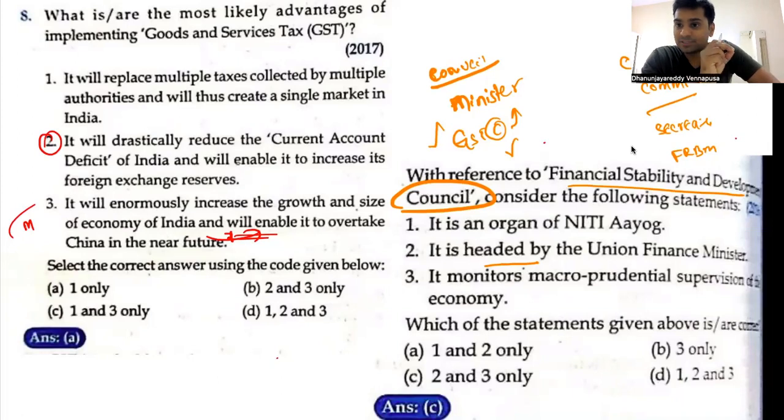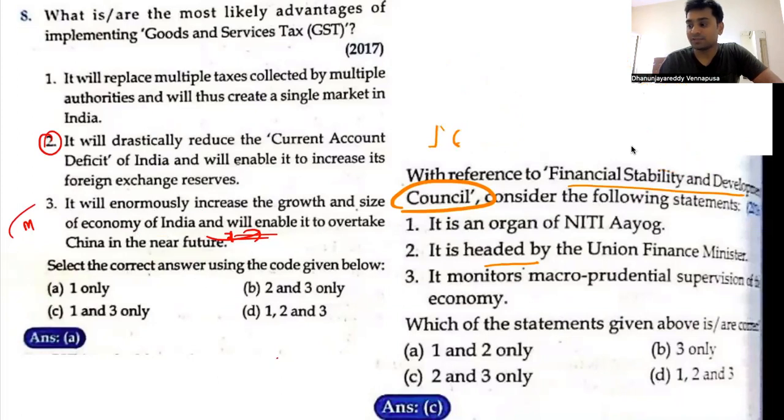So whenever you come across commissions, like the Justice Rohini committee or commission, what does she do? Rohini was a justice, which means she is from the judiciary branch, not from the minister branch. So whenever you come across a term called council, even if you don't know who is heading it, look whether it is given with a minister or not. Look at that. The Monetary Policy Committee is headed by secretaries. Councils are headed by ministers. So please answer this: GST Council, who will be heading it? Monetary Policy Committee, who will be heading it? You will know the difference now. So for a council, even if you don't know, a minister is heading it, so that has to be correct.